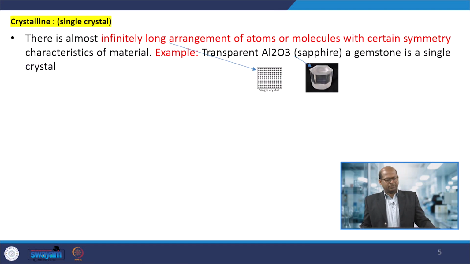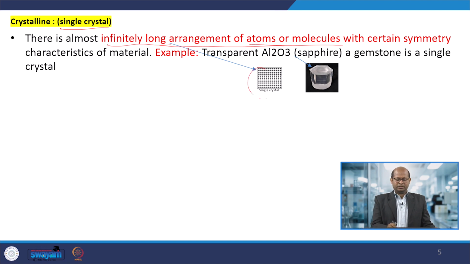So, now here are a few examples of single crystals. I said it is an infinitely long arrangement of atoms or molecules with a certain symmetry. Hence, we prepare particular crystals or materials, which may be any metals or metal oxide elements we can use to prepare those materials. It is a single crystal, meaning an orderly arrangement of atoms or molecules.